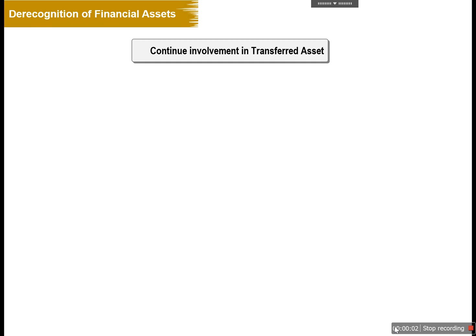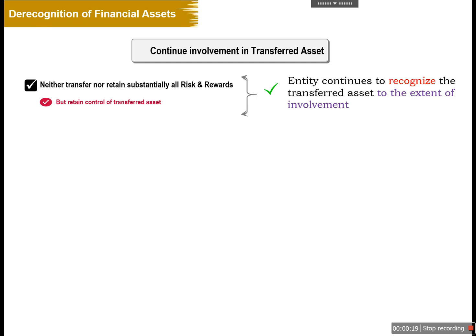In case of continued involvement in a transferred asset, where the entity neither transfers nor retains substantially all the risks and rewards, but controls the asset, it retains control of the transferred asset. In that case, we need to continue to recognize the transferred asset to the extent of its involvement. So what is the extent of involvement in the transferred asset?